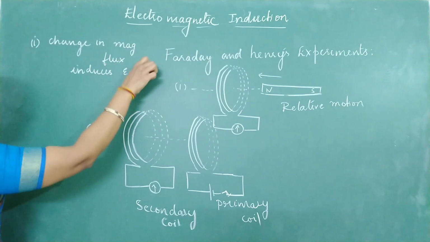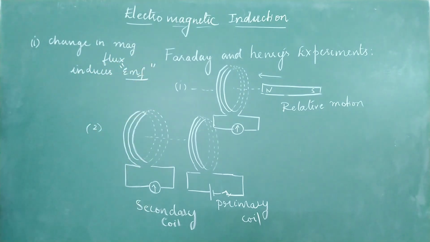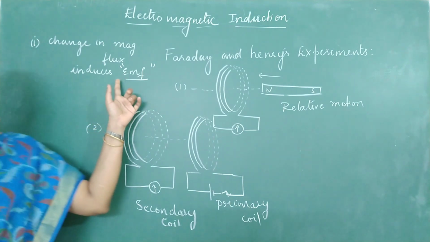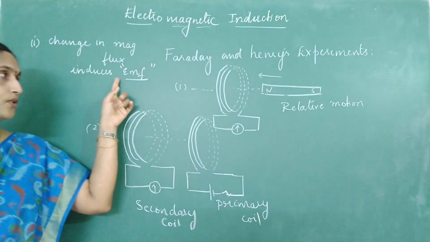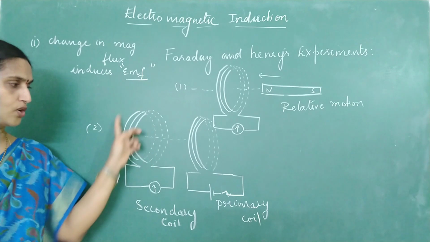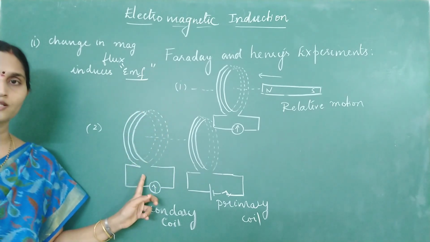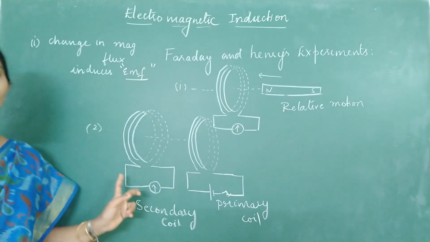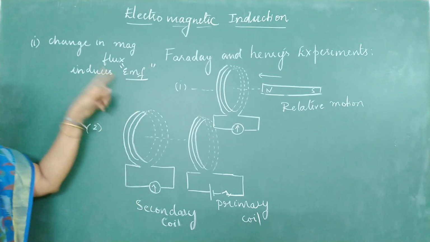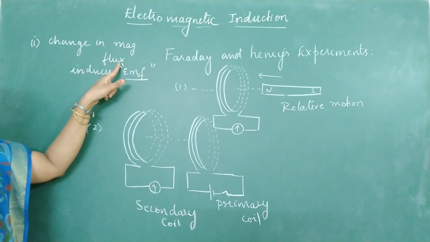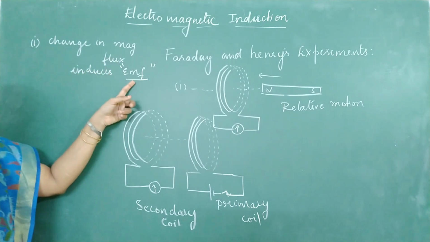Be very careful. He did not say it induces current. He said it is going to induce EMF. It can induce current only if the coils are closed coils. That means if the circuit is complete, a closed circuit, then EMF will turn into current. Otherwise, a change in magnetic flux is inducing EMF.